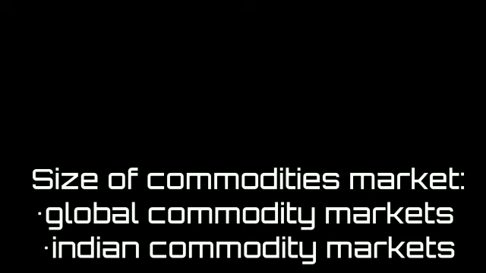Physical commodity market size in India is estimated to be around 25 lakh crore per annum. Major commodities traded in India are gold, silver, crude oil, copper, chana, and spices, among a few. The ban on forward trading from the mid 60s and prior to the ban are to be considered.